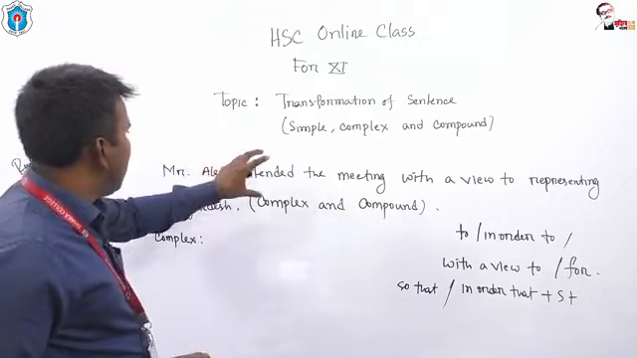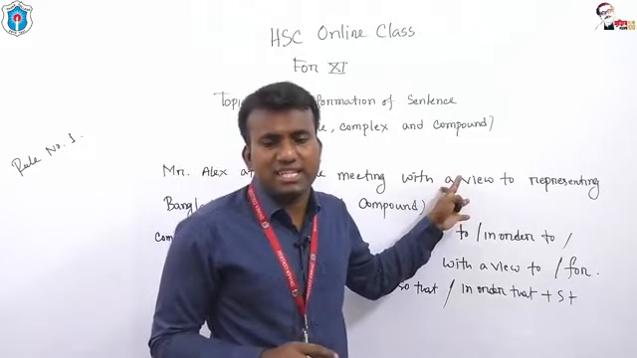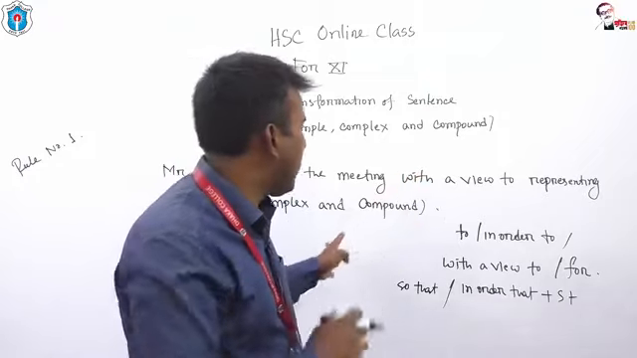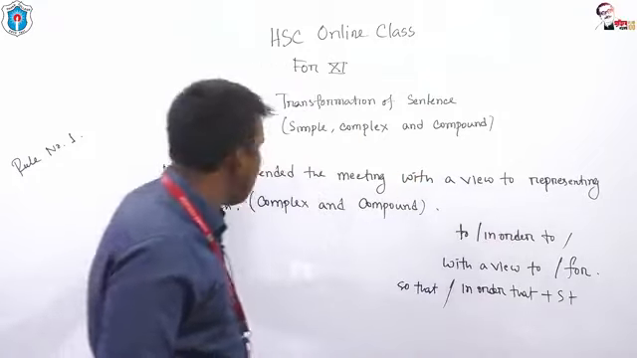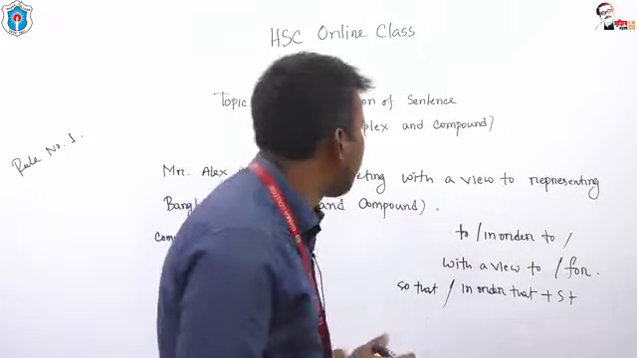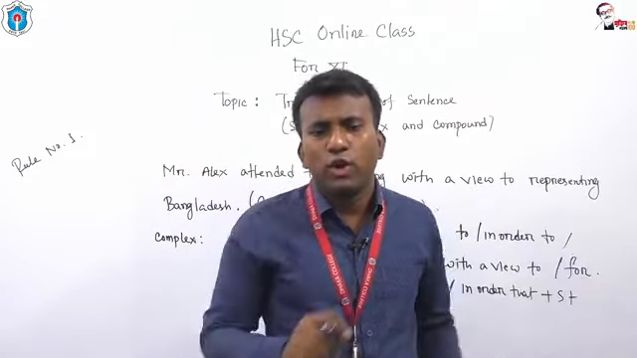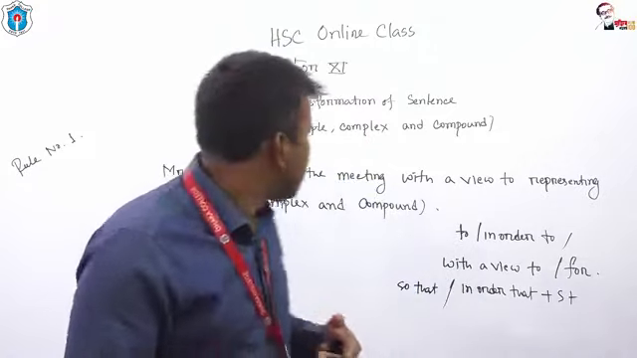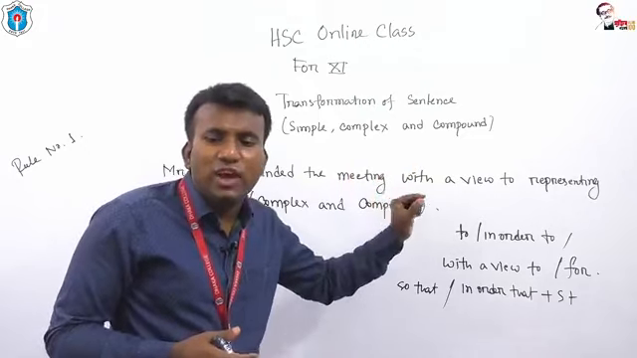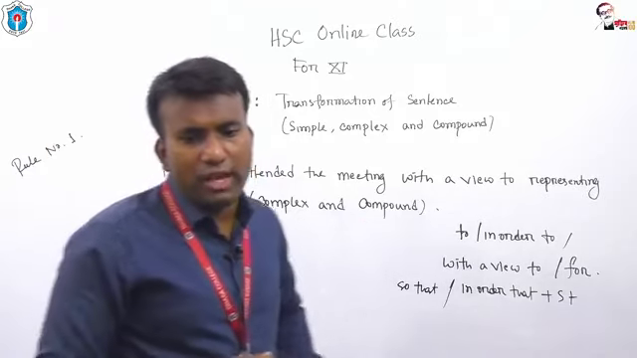Okay, so the answer should be: Mr. Alex attended the meeting so that or in order that he could or he might represent. Don't use representing. You know that? After modal auxiliary, we need to use the base form of the verb. So Mr. Alex attended the meeting so that or in order that he could or he might represent Bangladesh.